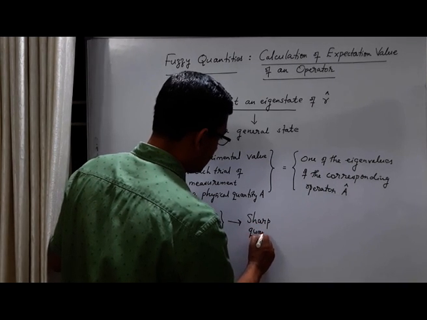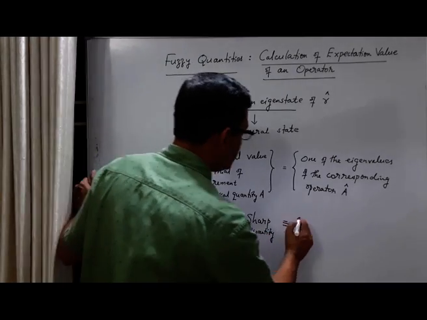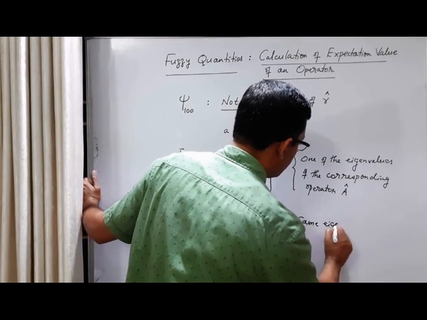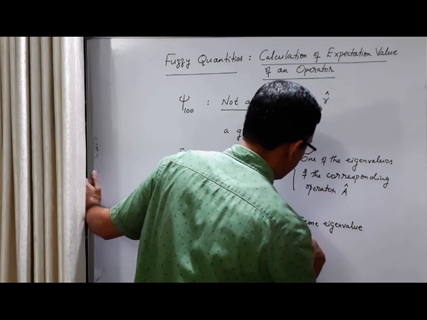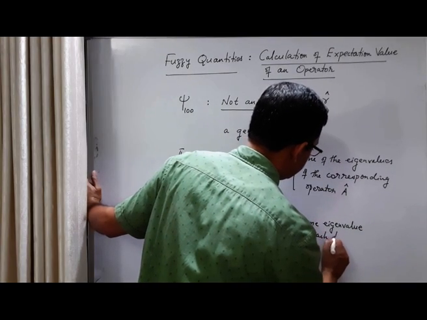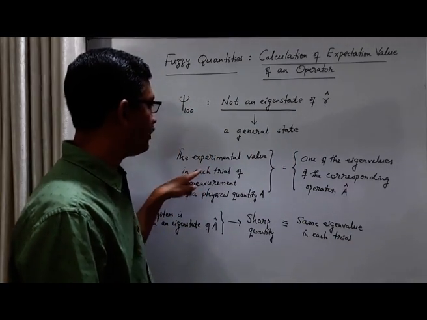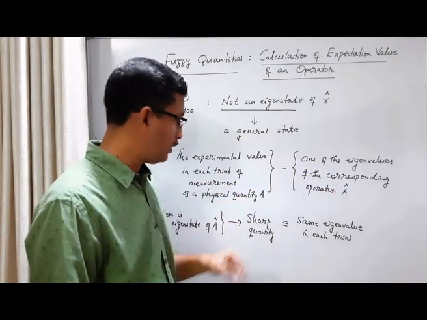What is meant by this sharp quantity? It is the same eigenvalue in each trial. Remember that the experimental value that we obtain in each trial is one of the eigenvalues of the corresponding operator.